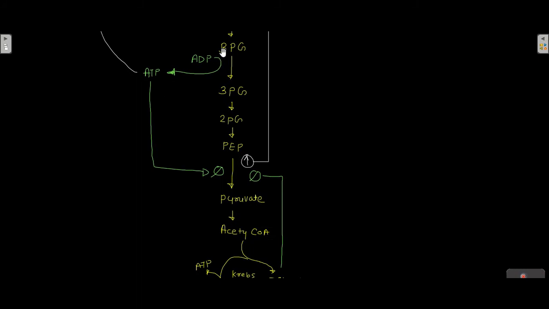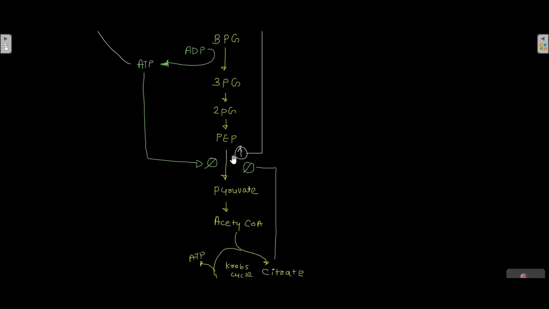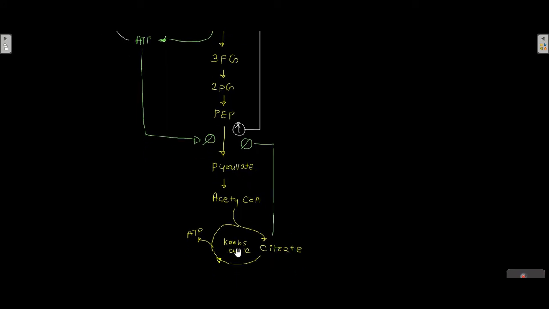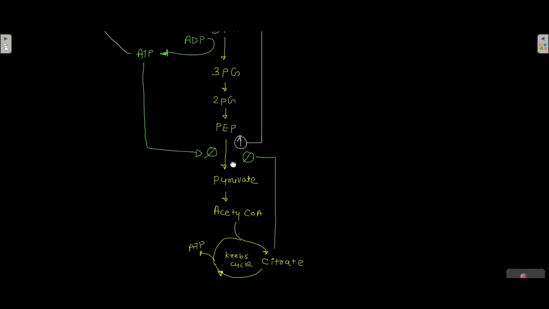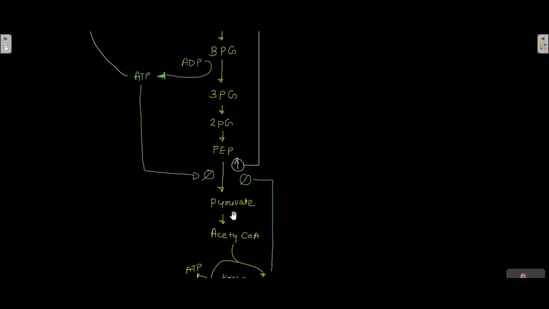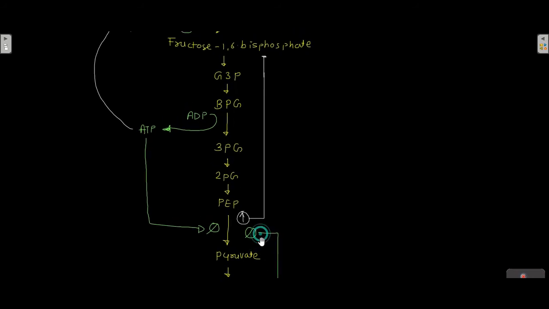This ATP which is produced by this step is inhibiting the conversion of phosphoenol pyruvate to pyruvate, and the citrate which is produced in the Krebs cycle also inhibits it. And fructose 1,6-bisphosphate acts as an activator for this enzyme. The presence of fructose 1,6-bisphosphate in the system will promote the conversion of phosphoenol pyruvate to pyruvate.